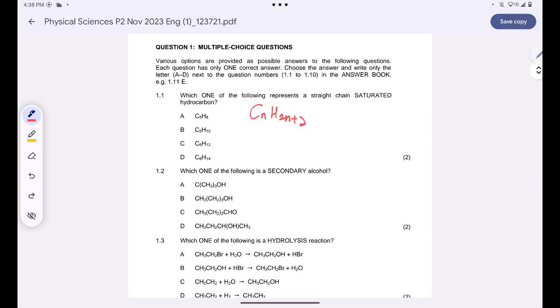Why am I saying that? Because I have C6 and the H is 14, so I can break down 14 as 2 multiplied by 6 plus 2. This will give me C6H14. So D is the only saturated hydrocarbon that I have here. Okay, and the IUPAC name for C is hexane.